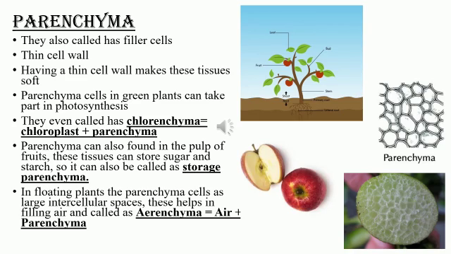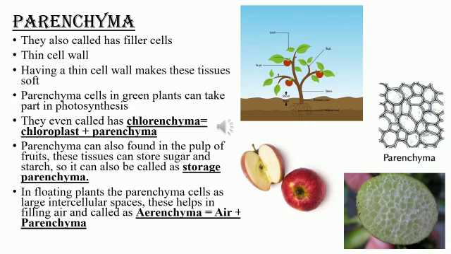They are also called chlorenchyma. This is a combination of two words, chloroplast and parenchyma. Chloroplast along with parenchyma is called chlorenchyma. Mainly it is present in the leaf.